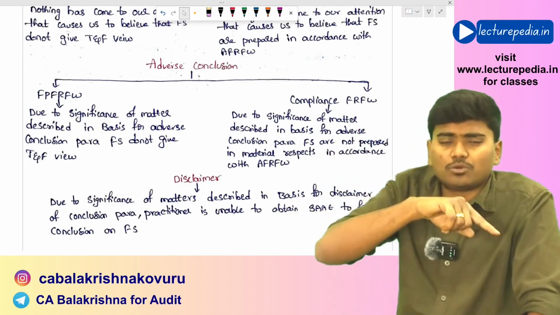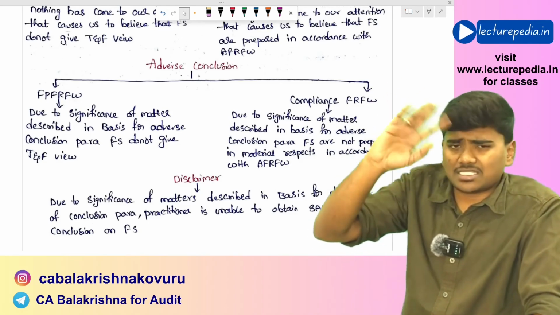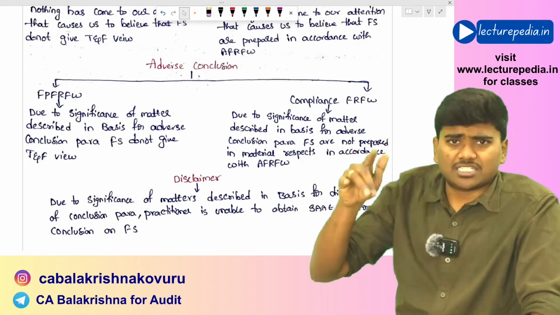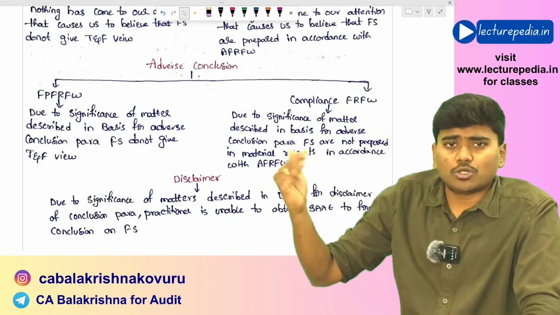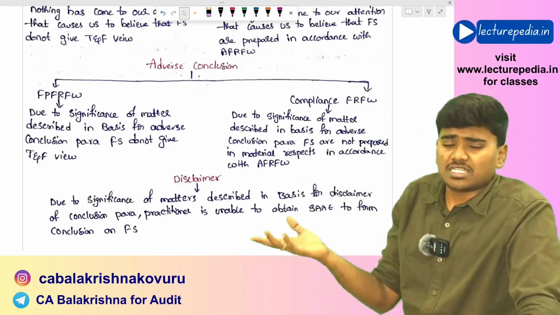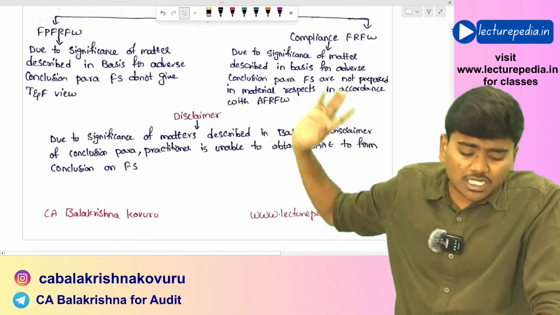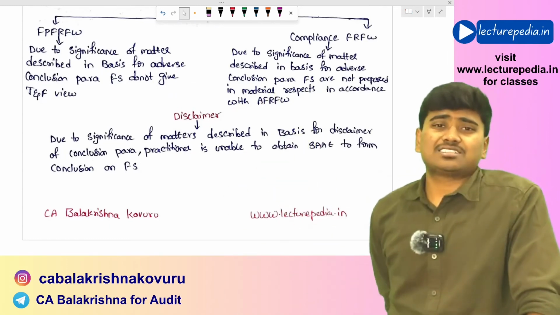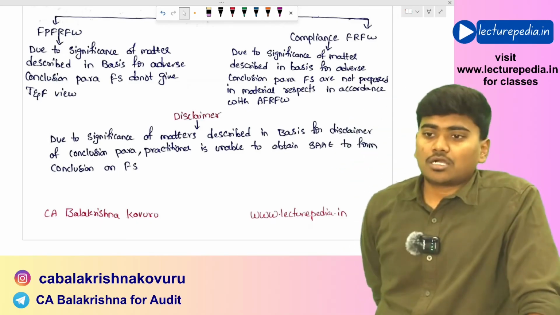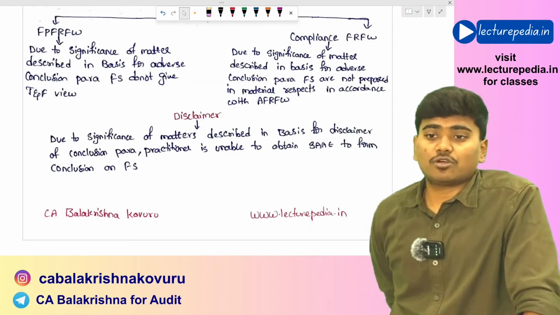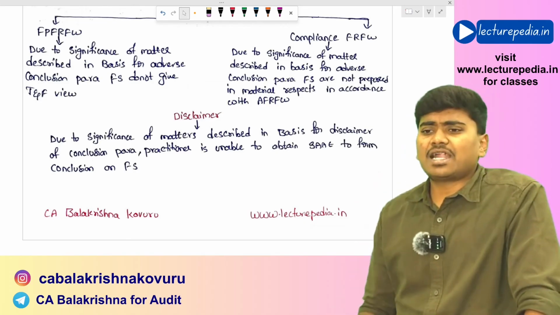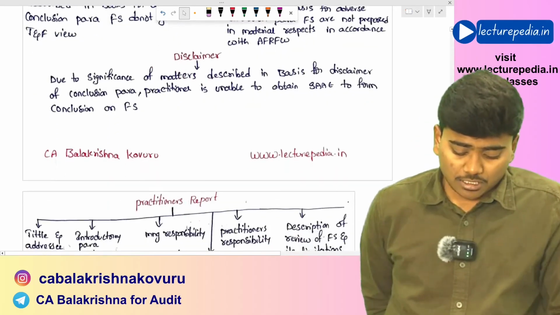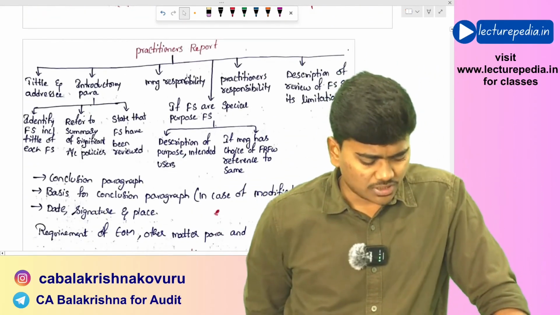Again, same rules that we have discussed in SSA 700 and 705, the same rules you will apply based on materiality, pervasiveness, and the audit evidence. Based on those rules only, you will determine whether to give unmodified or qualified, adverse, or a disclaimer of conclusion. And if you are giving disclaimer of conclusion, then due to significance of matter that is described in the basis for disclaimer of conclusion paragraph, practitioner is unable to obtain sufficient appropriate audit evidence from the review procedures that he has performed. This will be the terminology that he will be using.